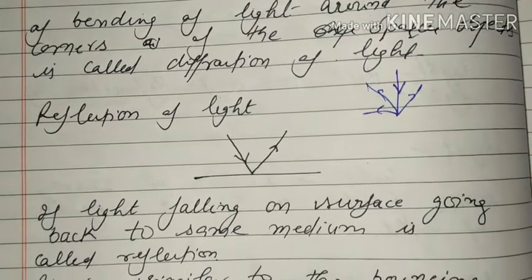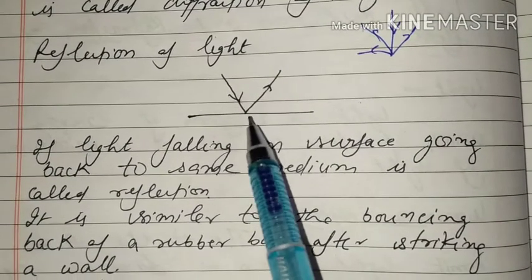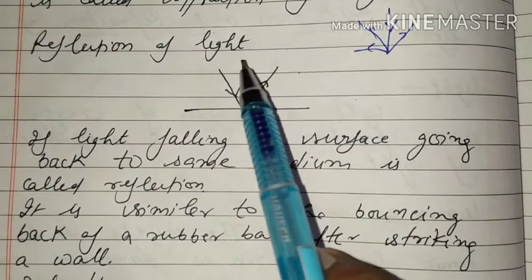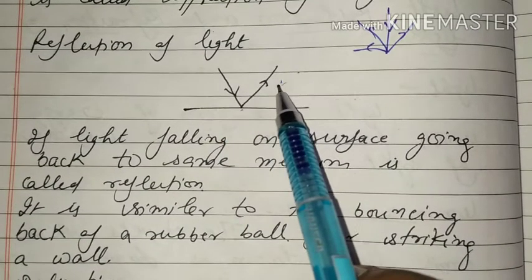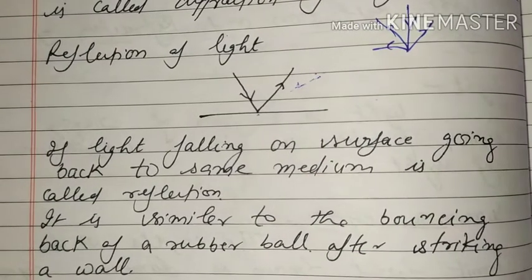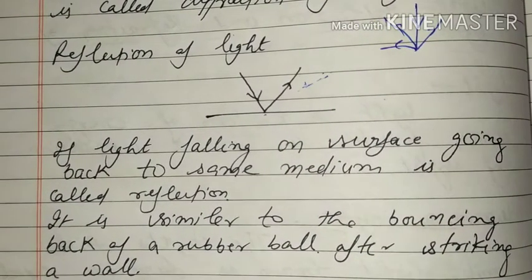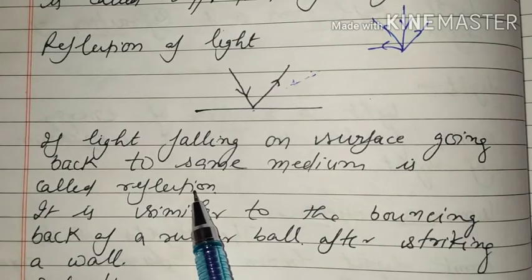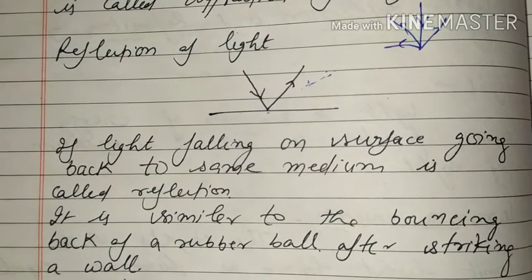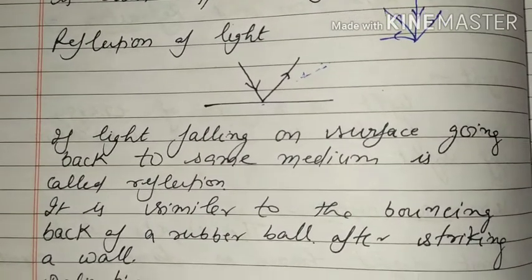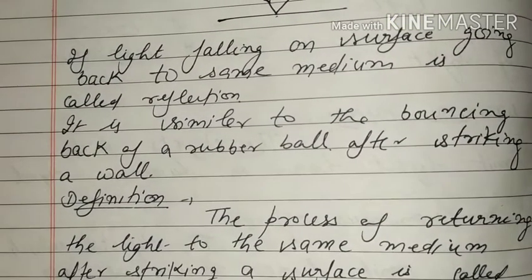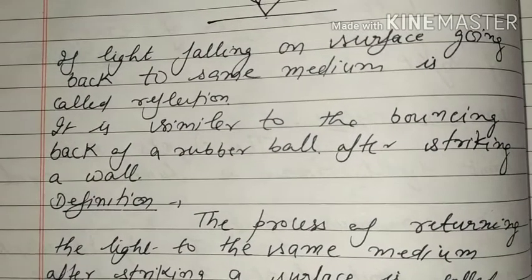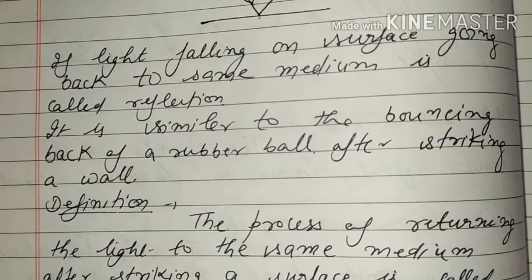Now reflection of light. First of all, as we know, when light falls on any opaque object, then it goes back in the same medium. देखिए यहाँ से लाइट आ रही है, यहाँ पे उसी मीडियम that go back, that is called reflection of light. If light falling on a surface goes back to the same medium, it is called reflection, means उसी मीडियम में टकरा कर लाइट वापस जाए, that is called reflection. It is similar to the bouncing back of a rubber ball after striking a wall. जैसे कोई बॉल है वो दीवार से टकरा कर वापस आती है, that is also called reflection.